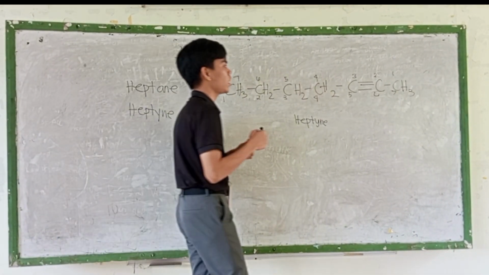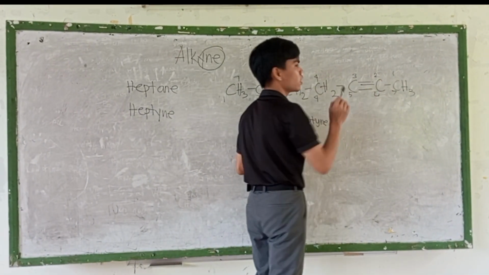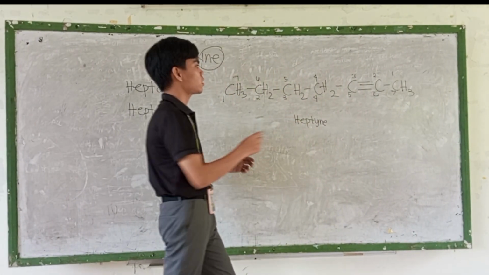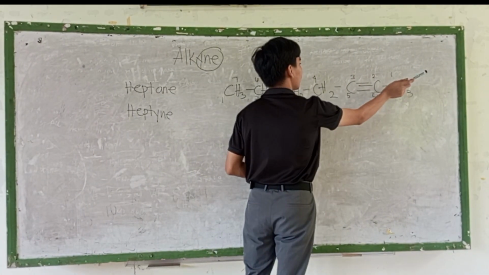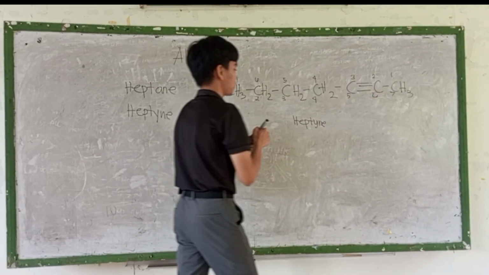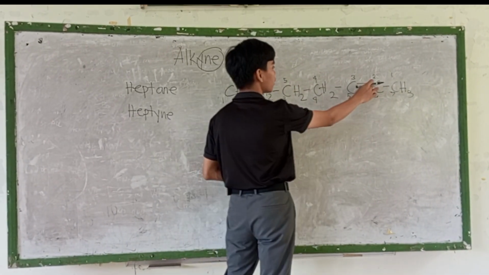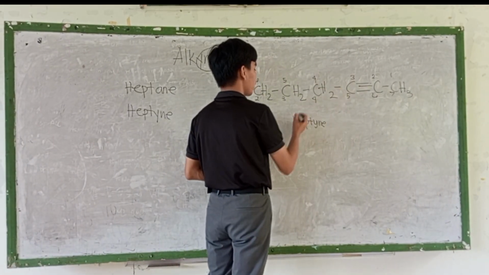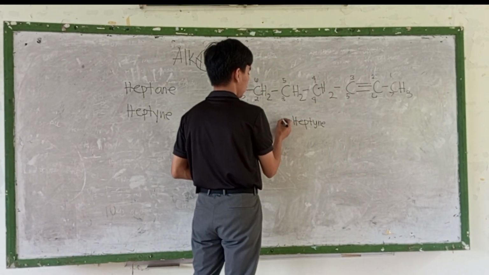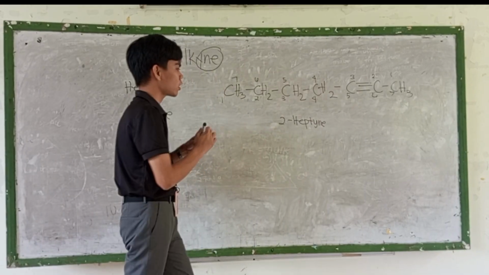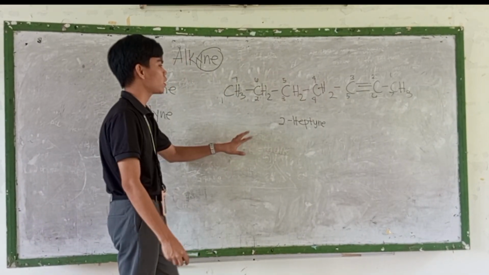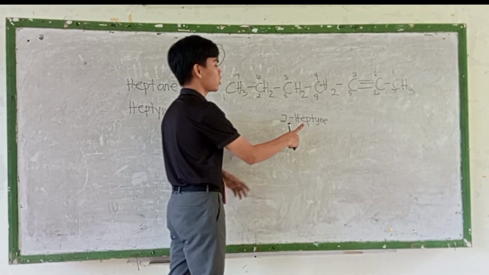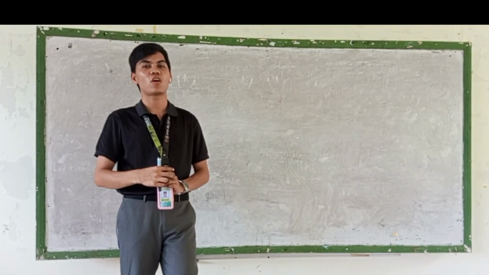So as you can see, the nearest numbers are 1 and 3. So let's use left to right. So the location of the triple bond is at number 2. So we are going to write the number 2 in here. So the name of this condensed structure is 2-heptyne.